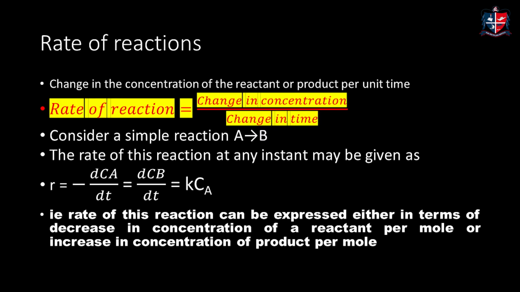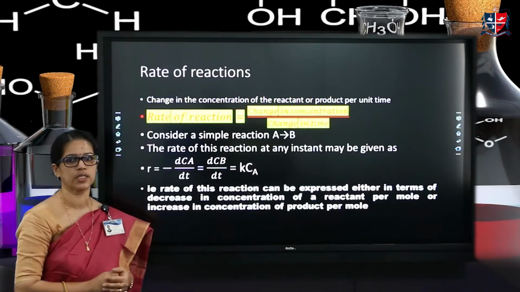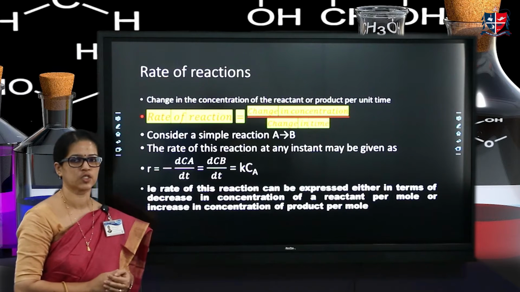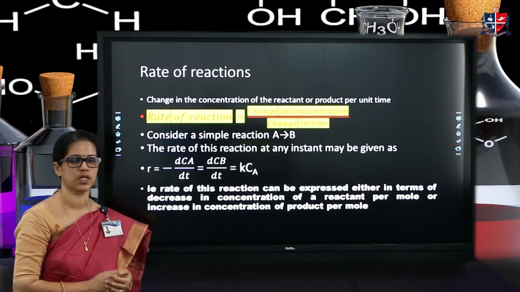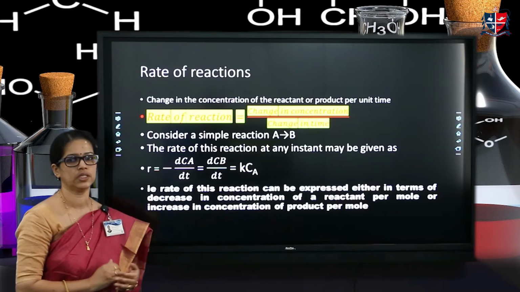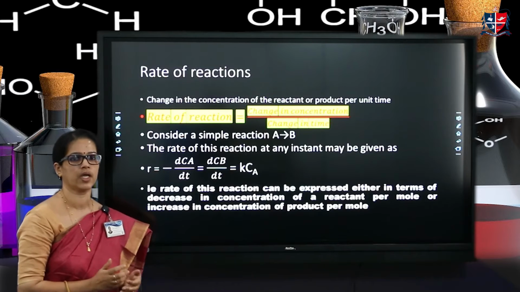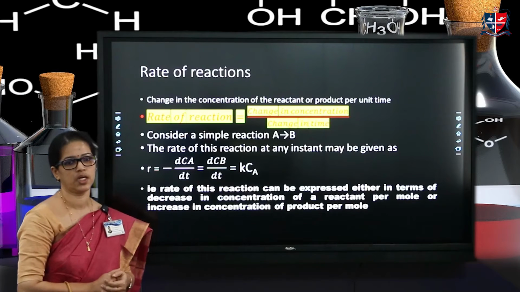Next, we discuss the rate of reactions. What do you mean by rate of reaction? Rate of reaction is the change in concentration of reactant with respect to time. For example, consider a reaction A gives B. This rate can be expressed in terms of change in concentration of either the reactant or the product.